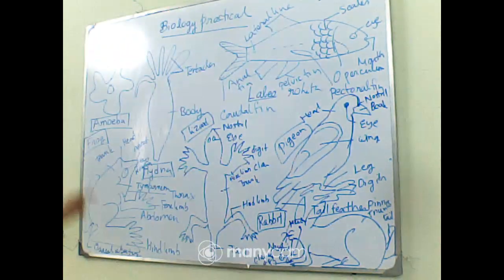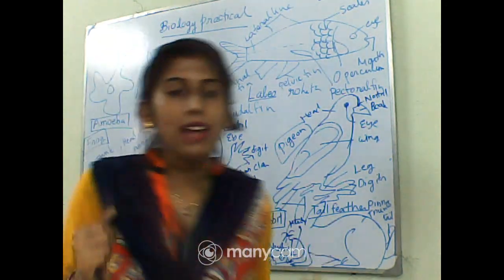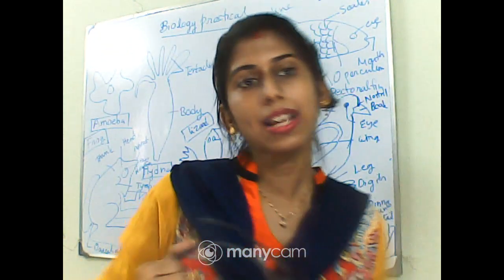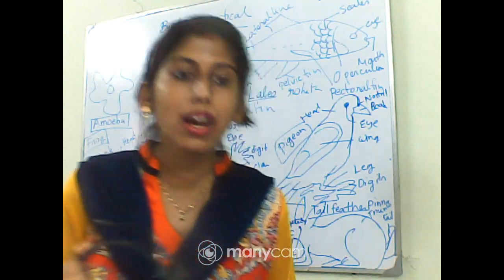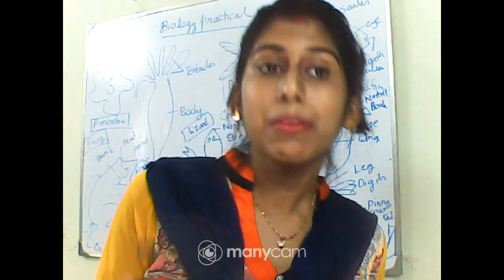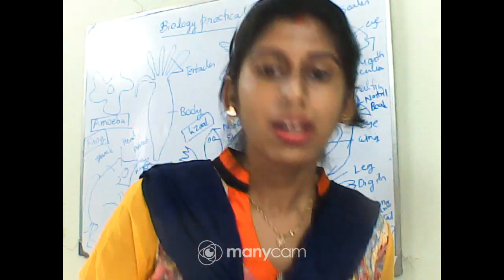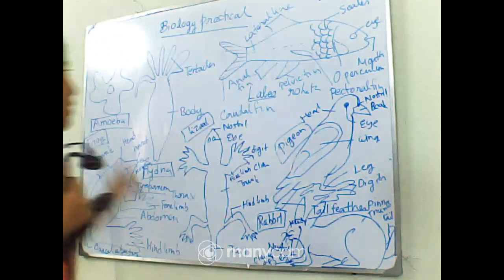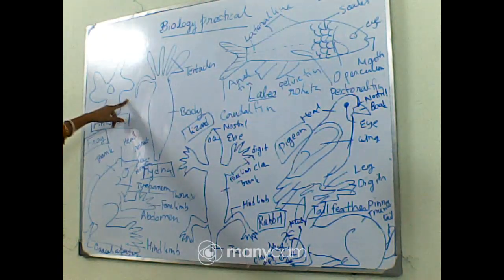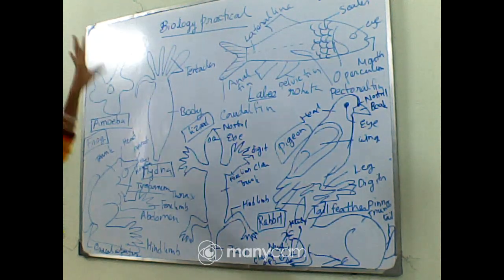You can see already I have drawn on the board, that is the amoeba. So what is the classification of amoeba? It is coming under the kingdom Animalia, phylum Protozoa, and its genus name is Amoeba and its species name is proteus. Now you can see, what is the shape of the amoeba? It is not having any particular shape, so we can say it is irregular in shape.